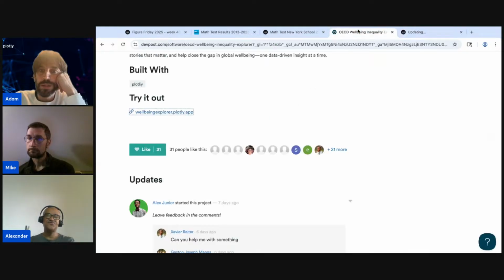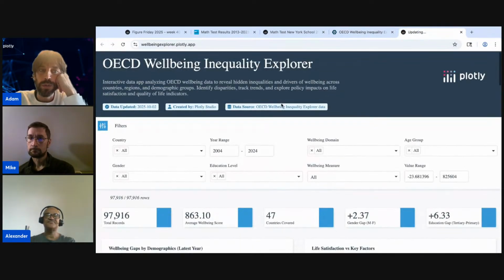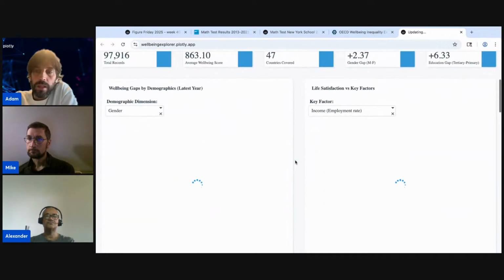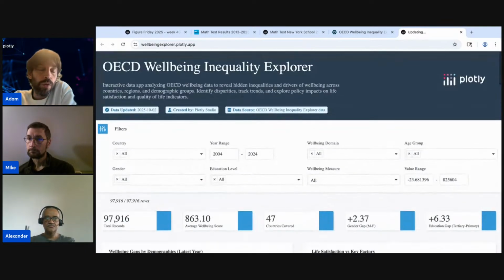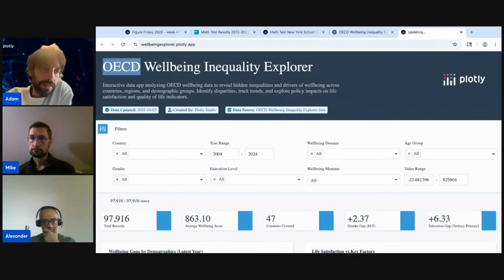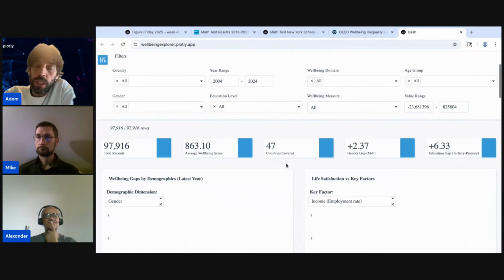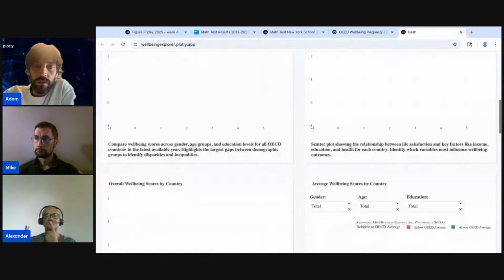No, unfortunately, no. Good. OECD well-being. This was a data set provided by Plotly, and the participants had the opportunity to either work with the Plotly-provided data set, which we found online from OECD, or with their own data sets. A lot of people surprisingly chose their own data sets, and really good submissions, really cool apps.